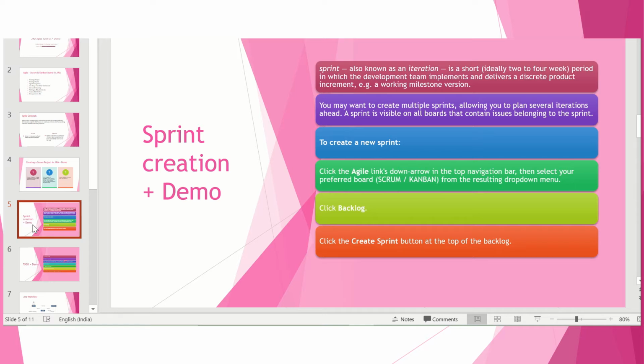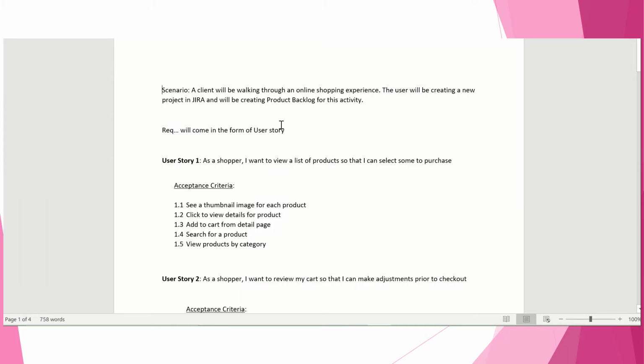Then you will create in that backlog. You have a backlog and you have different user stories, right? So let me open the user story. Okay, so this is your user story.